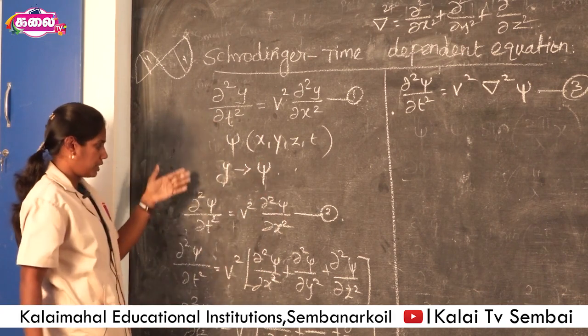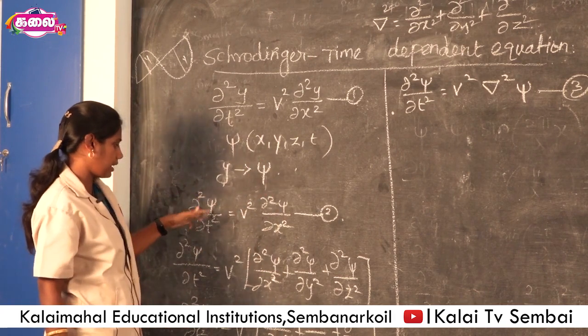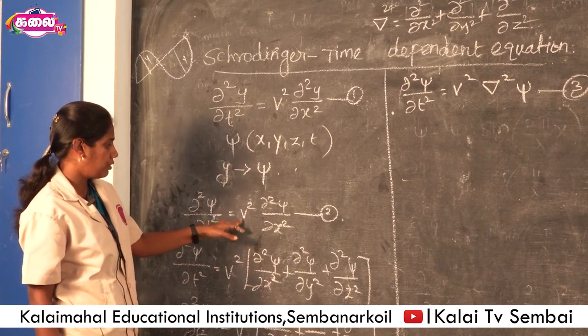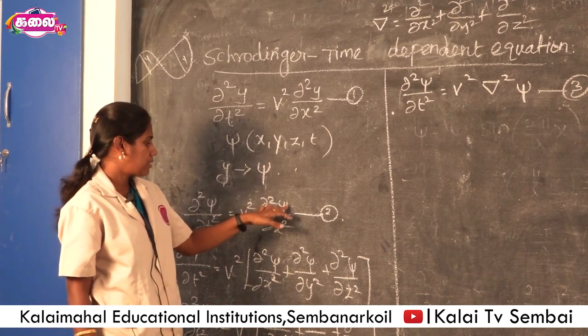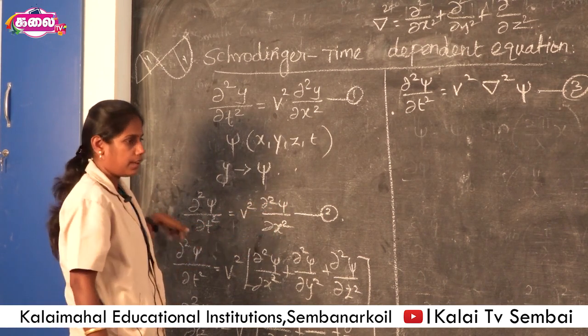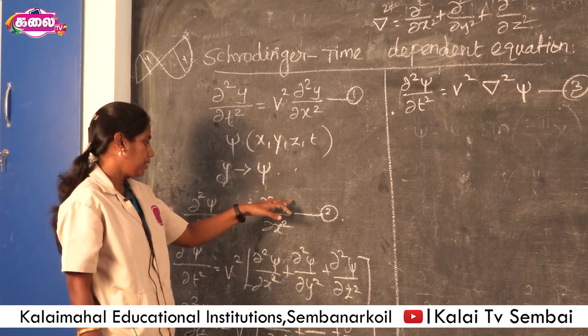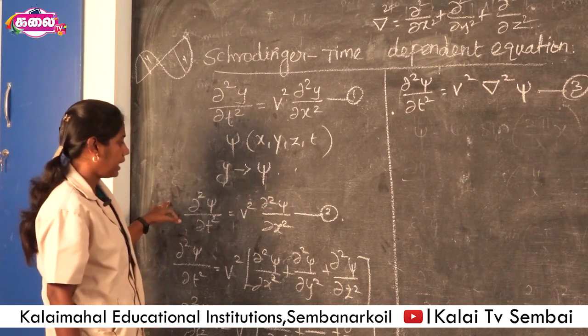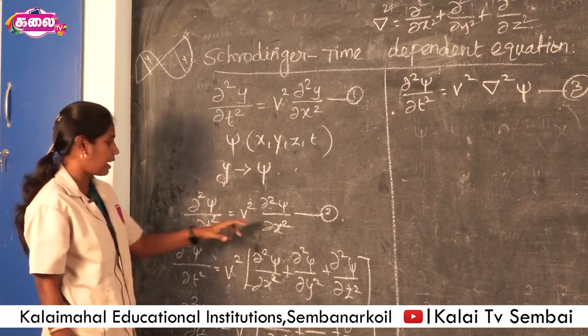So this first equation is written as ∂²ψ/∂t² = v² ∂²ψ/∂x². This is the wave equation. This is the wave equation in quantum mechanics in the x dimension only.